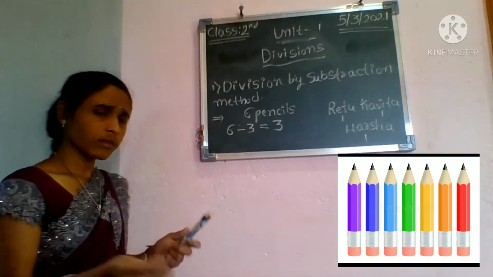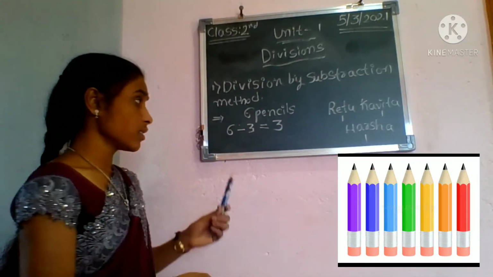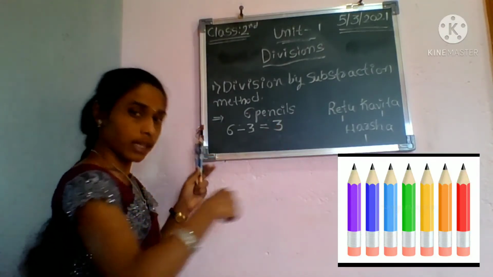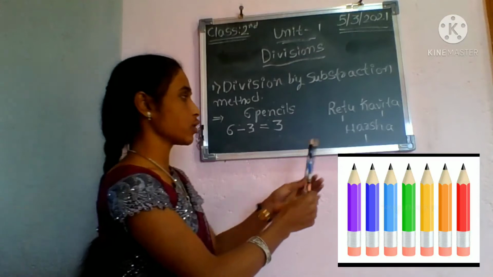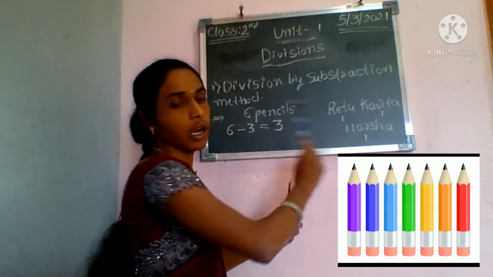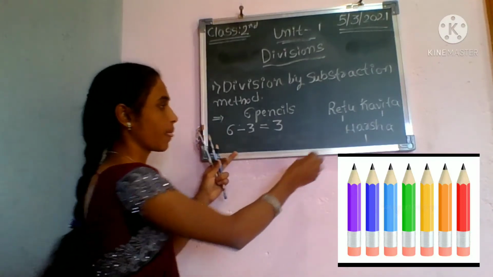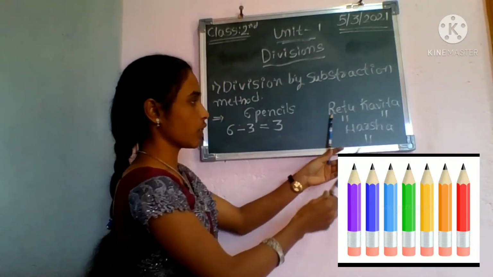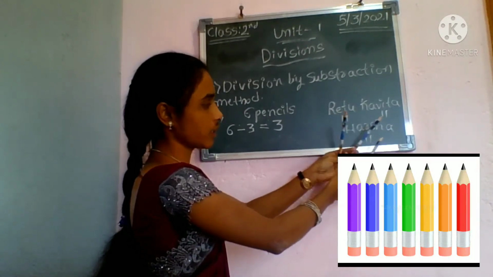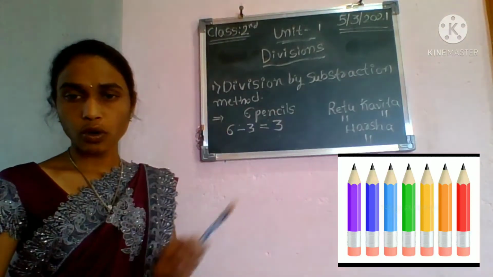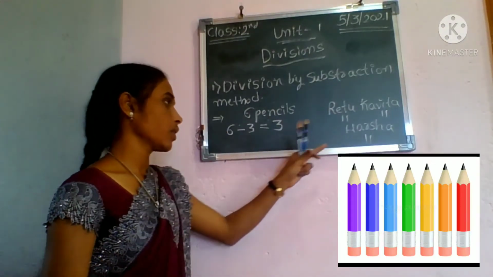Then again, what I did, see, what I have to do is again I have 3 pencils, no? Then again I give one pencil to Ritu and one pencil to Kavita and one pencil to Harsha. Okay, I have given again one pencil to each of the students.